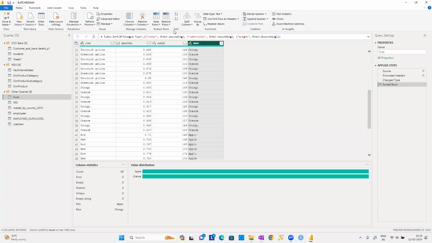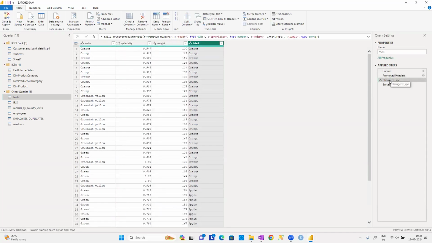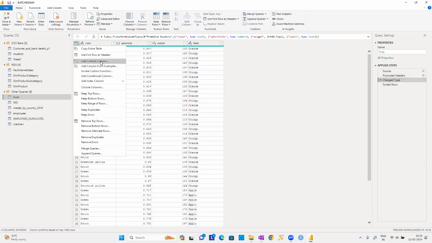Now coming here, after that, we have an option called changing of data type, guys. This is a very, very easy technique. Changing of data type, we already know that. Normally, after loading the data and promoting the headers, Power BI automatically applies the changing of data type. So whenever we want to change the data type, how can we change it? Normally we can also change the data types here, guys.